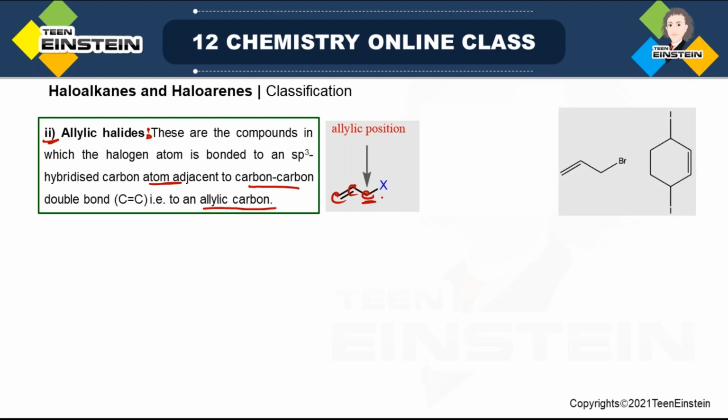Now some examples, because this is the general structure. See, C=C double bond CH2, then we have bromine. So this is allyl bromide. Now we also have some cyclic type of structure where you have C=C double bond, and this carbon is allylic carbon. There is another allylic carbon also in the lower position, and in both these carbon you can see there is iodine atom attached. So this is also under allylic halide category.